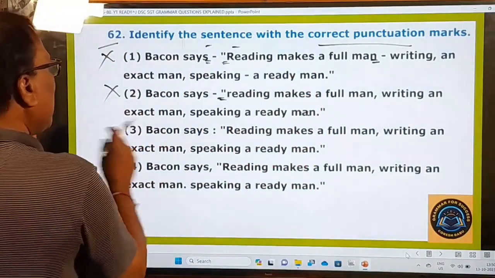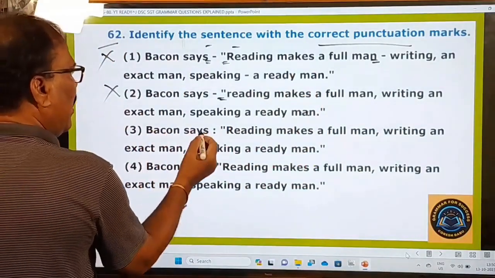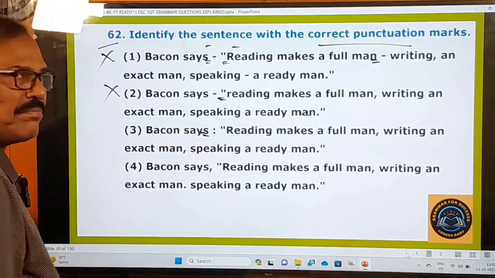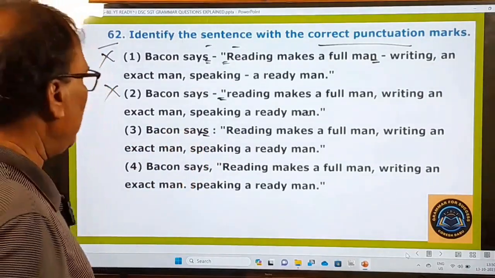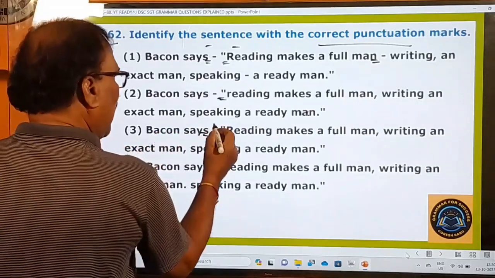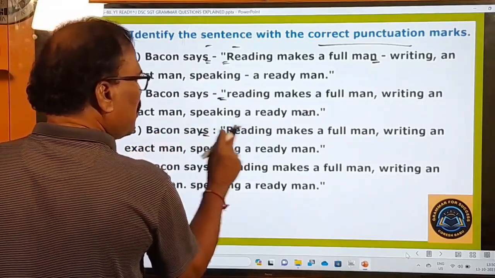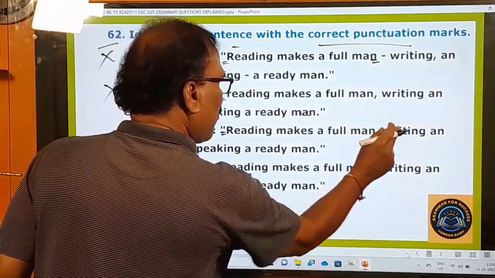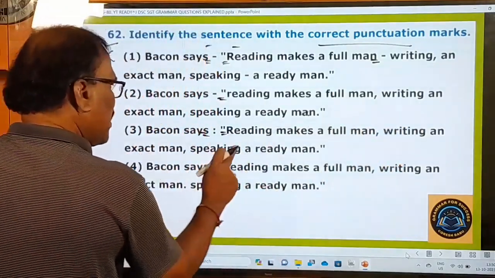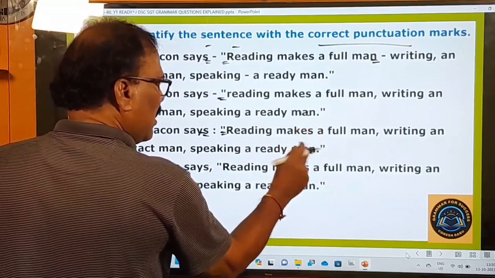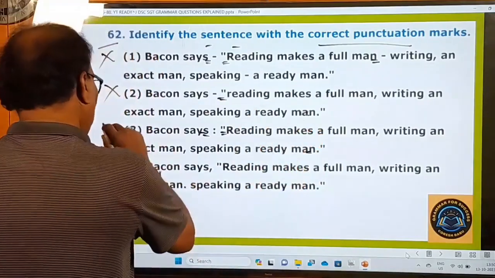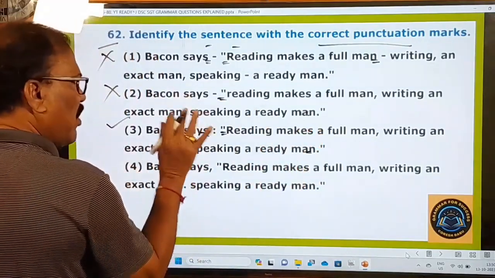And Bacon says, you look at this third one, and here he has used colon. In the direct speech, we can use colon also instead of comma. Bacon says, right, and quotation marks begin, capital letter is used. Reading makes a full man, comma. Writing, an exact man, comma. Speaking, a ready man, comma. And here full stop. No problem, this is right as far as my knowledge is concerned.